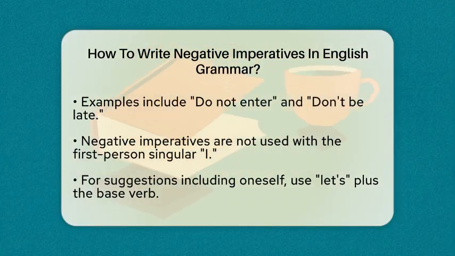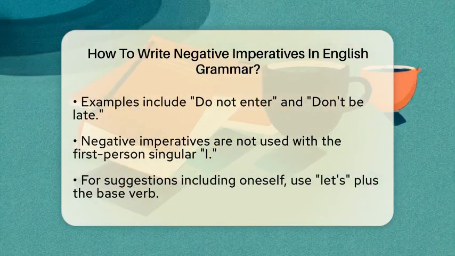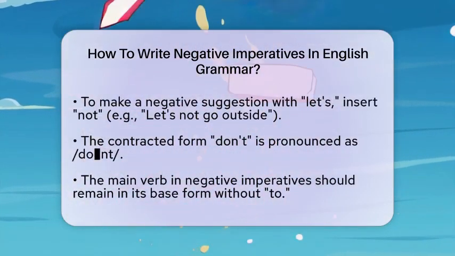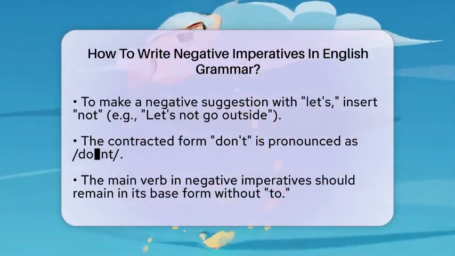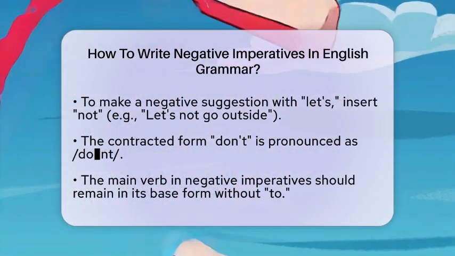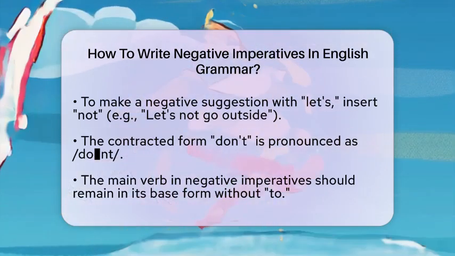When it comes to pronunciation, the contracted form don't is pronounced as. This makes it easier to say in everyday conversation. It combines the auxiliary verb and the negation into one smooth sound, which is common in spoken English.